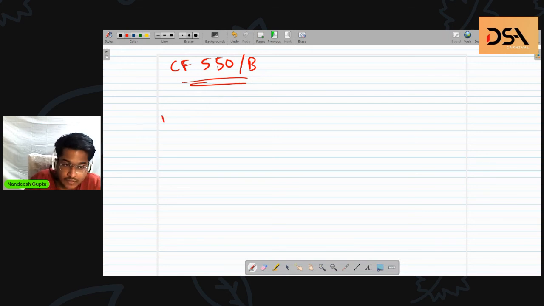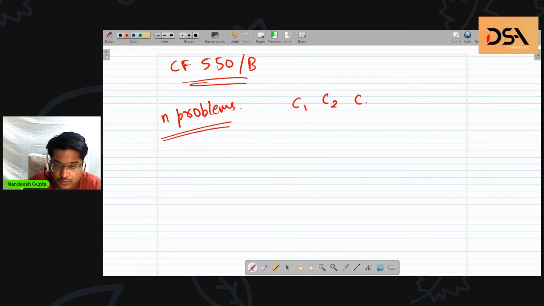So we have been given n problems to us, and the thing that defined these problems is their difficulty level. So C1, C2, C3, so on till Cn. So this is the problem set that we have been given, and we need to use some of these problems. A problem set for the contest must consist of at least 2 problems.